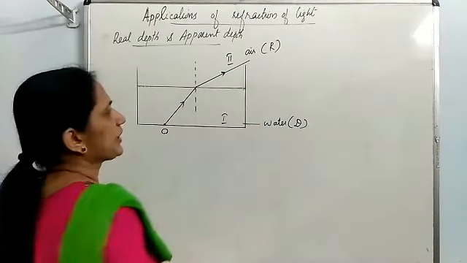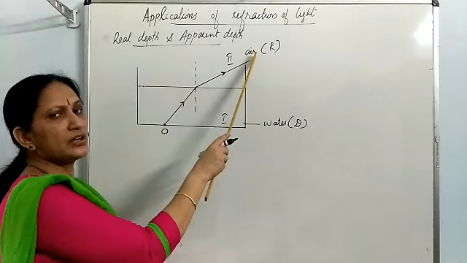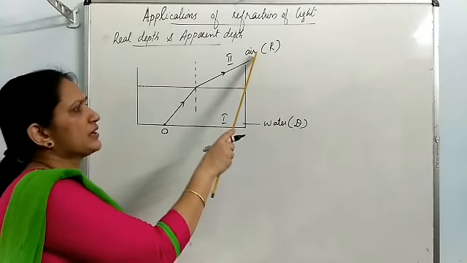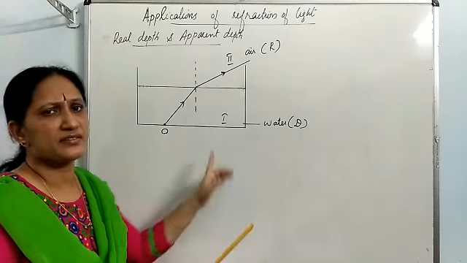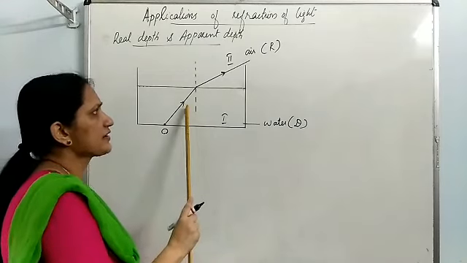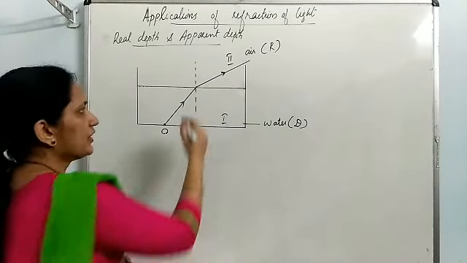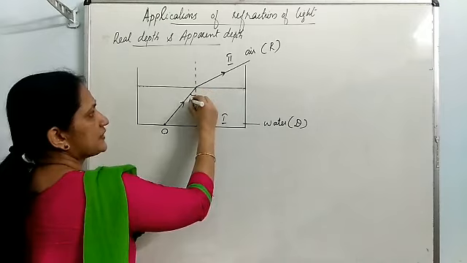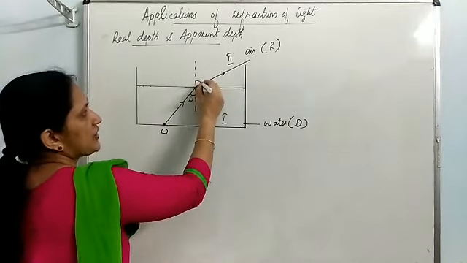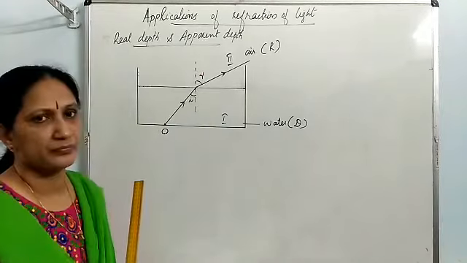This is the refracted ray. It enters into the eyes of the observer. Here I have drawn a single light ray, I mean incident ray and its corresponding refracted ray. This is the angle of incidence and this is known as angle of refraction.